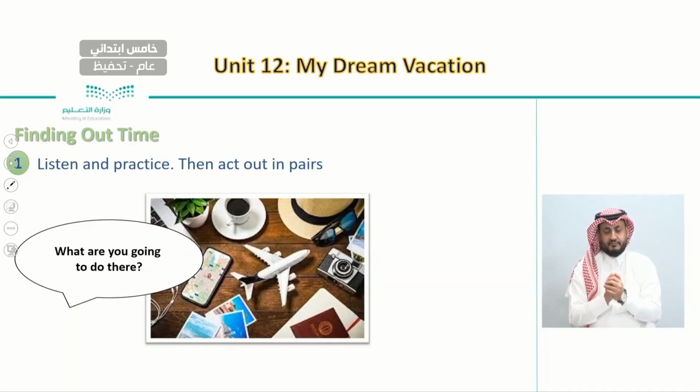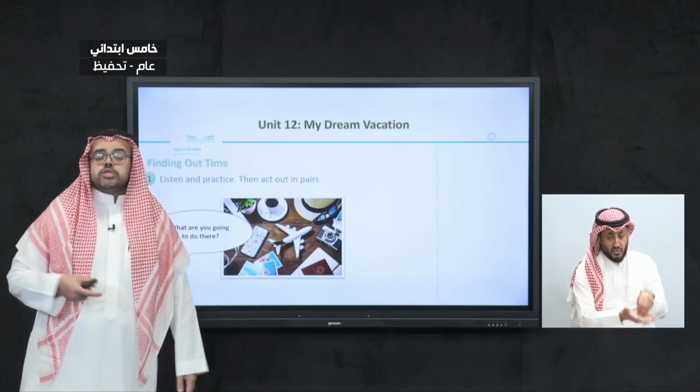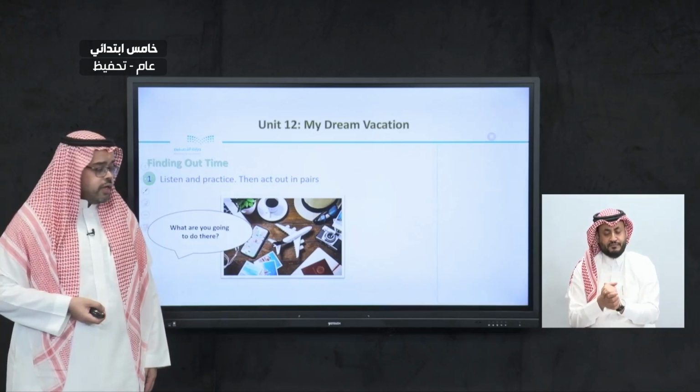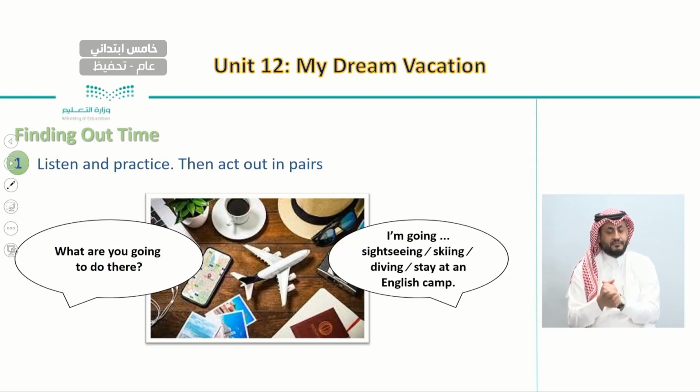The third question we have here is, what are you going to do there? So when you reach your destination, the place that you fly to, what are you going to do when you go to this place? And here we can read or say different activities. For example, I am going sightseeing, to have a look at different views. I'm going skiing, diving, stay at an English camp. So here we have different activities that we can do when we go to these places.